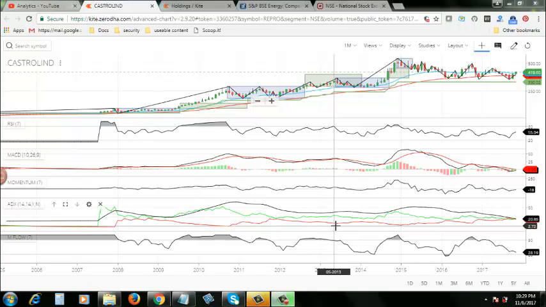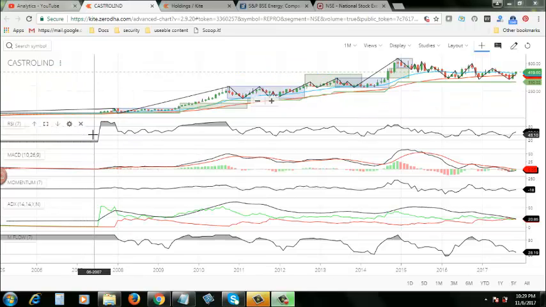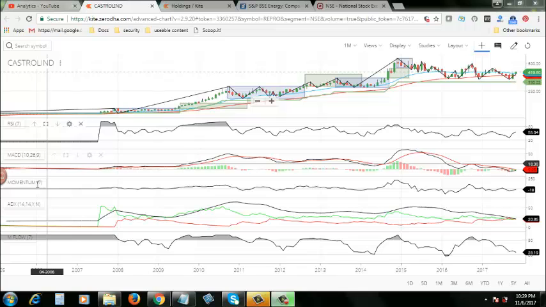Today we are going to do the technical analysis for CastrolInd. CastrolInd is the ticker name, and right now you are watching the monthly technical chart of CastrolInd. You can see here the historical price chart of CastrolInd along with a few technical indicator charts like RSI, MACD, momentum, ADX, and money flow.